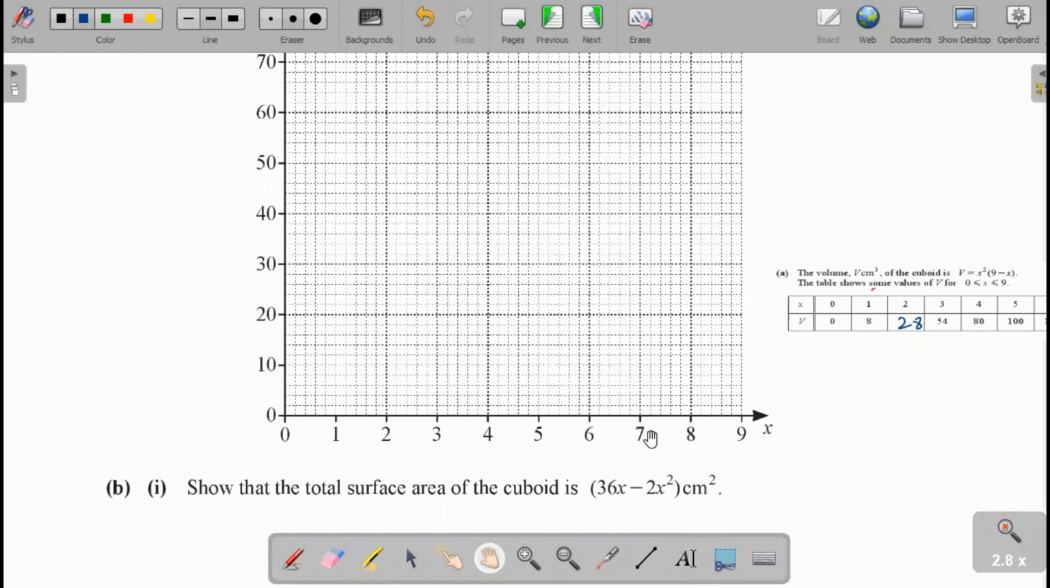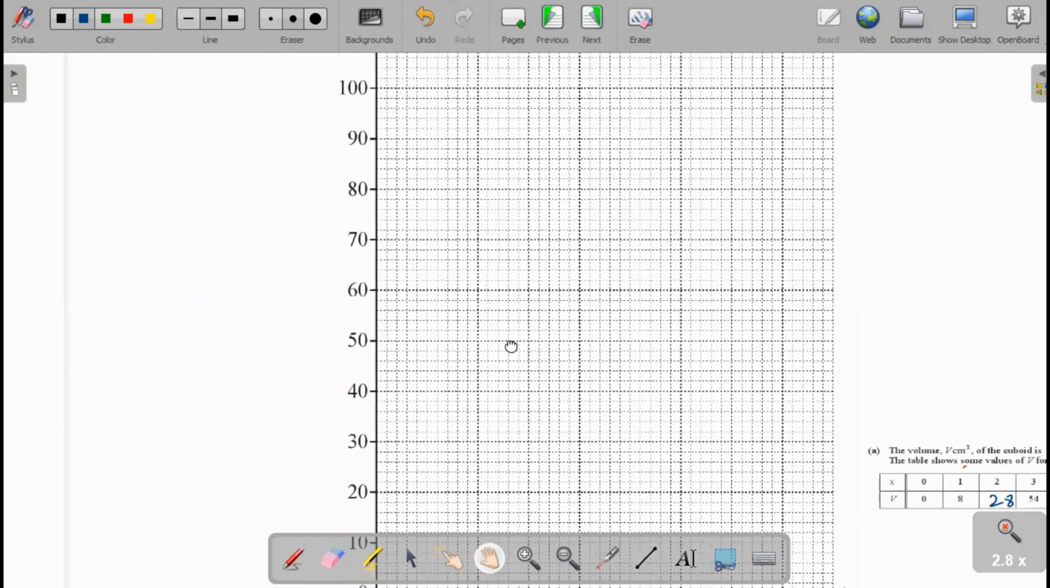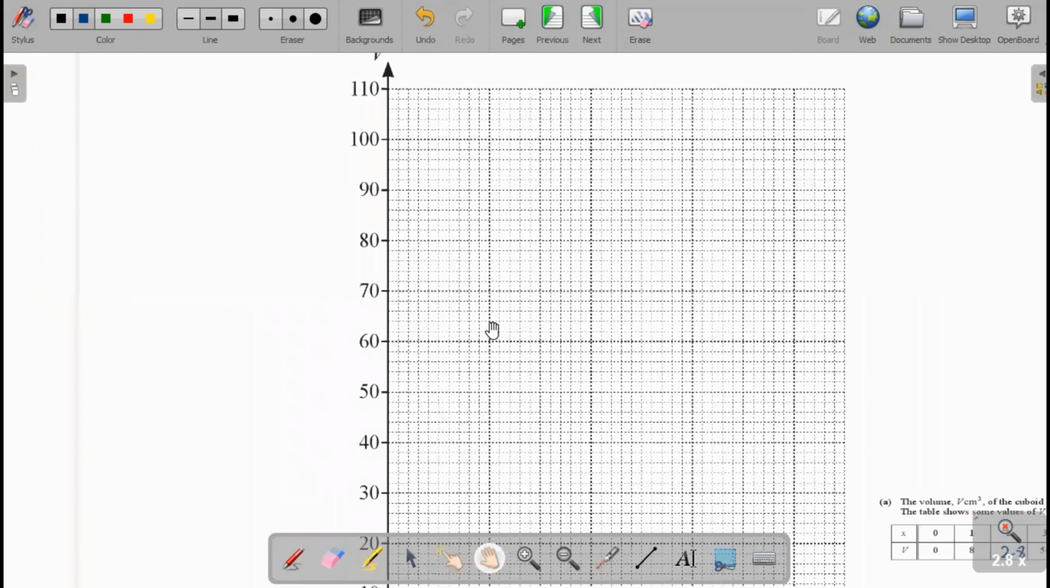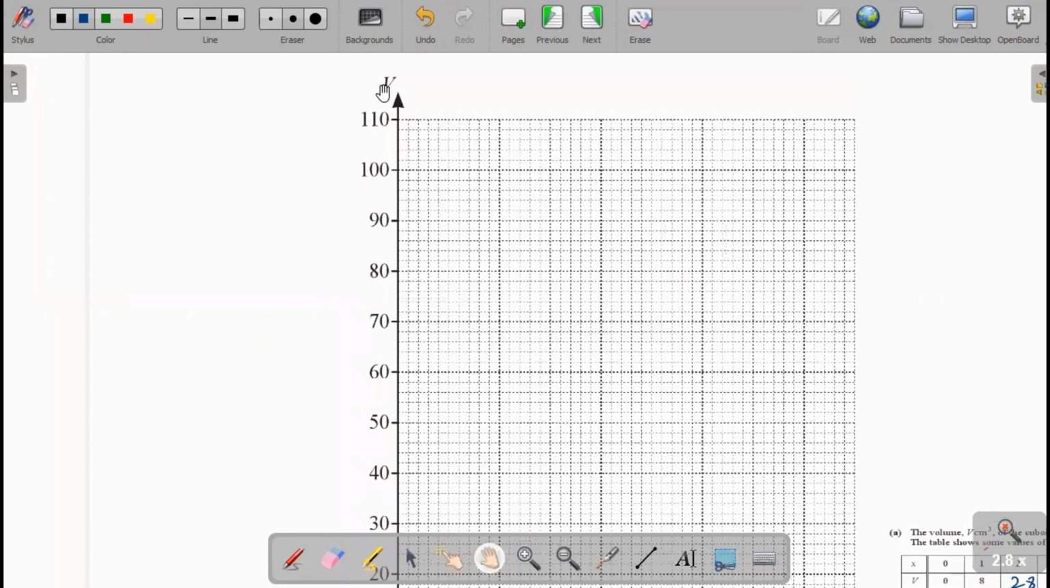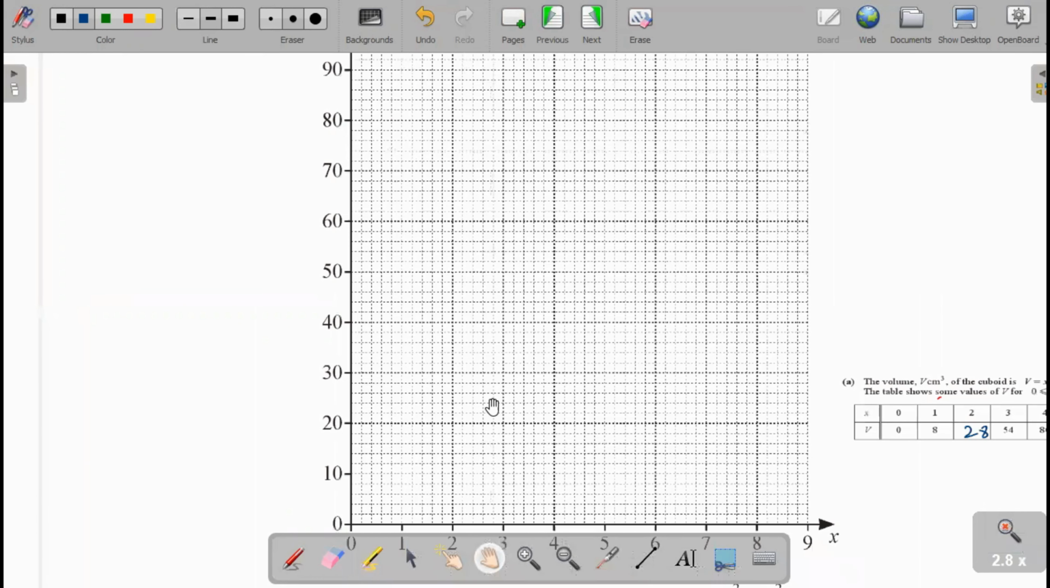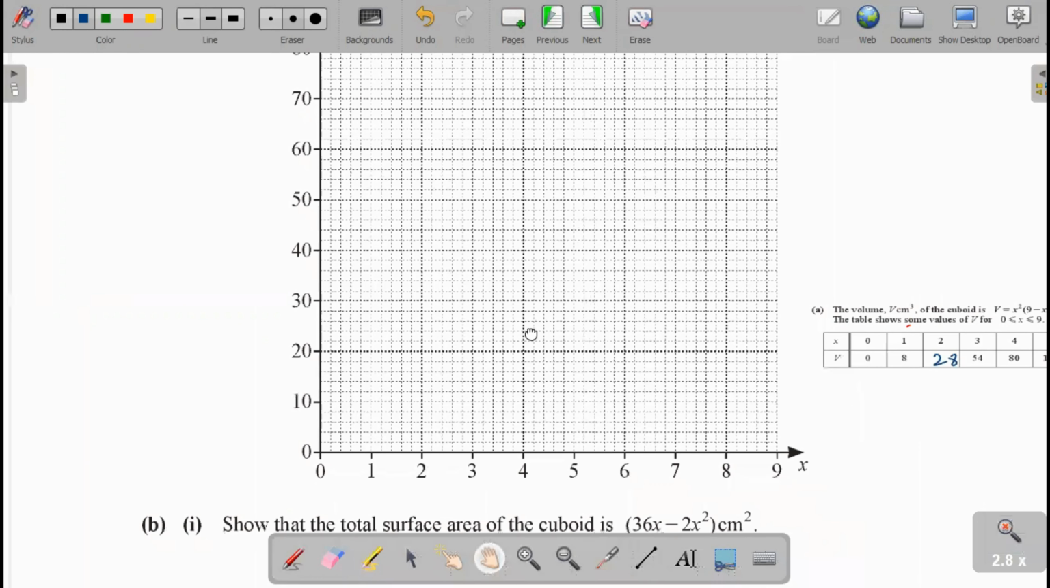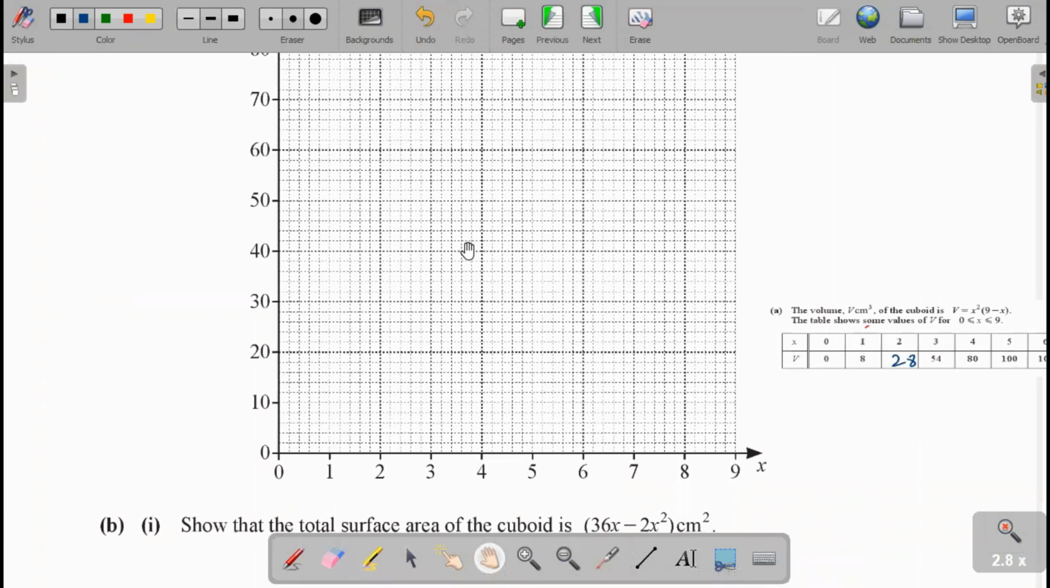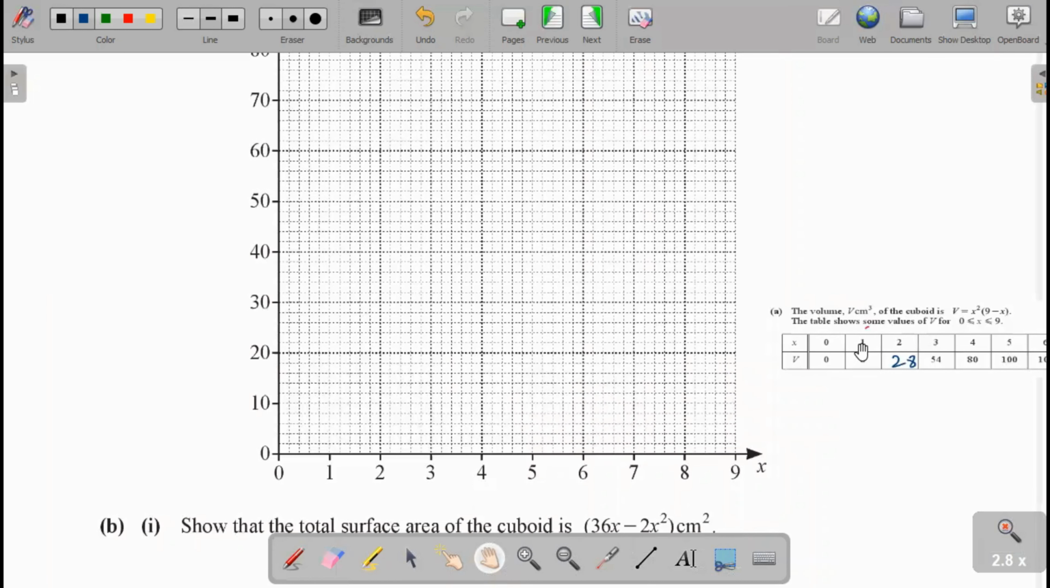On the x-axis is the base length, and on the y-axis is the volume. Now I copied the values from the previous page here. These values are given: when x is 0, volume is 0, and when x is 1, volume is 1.